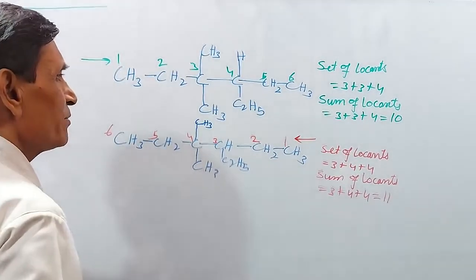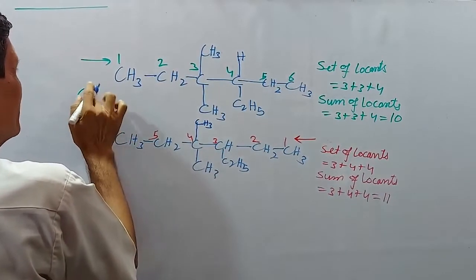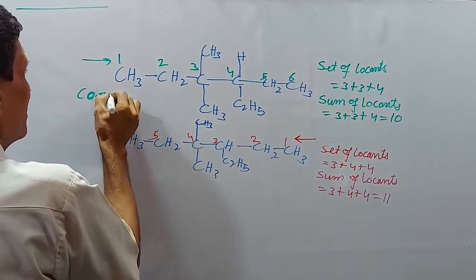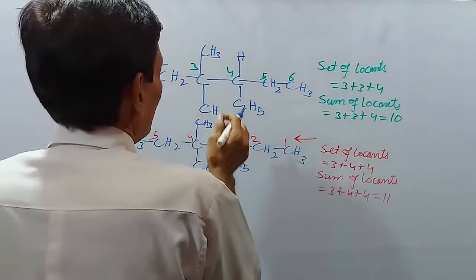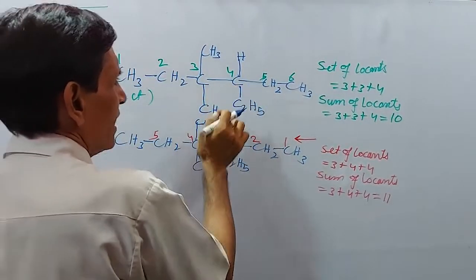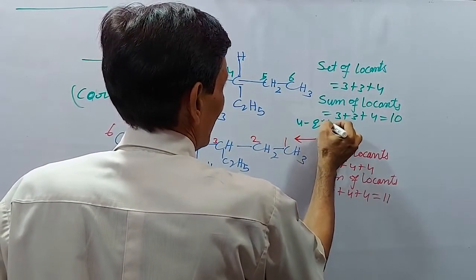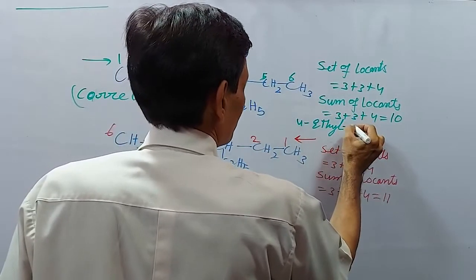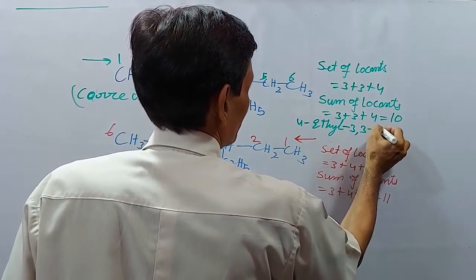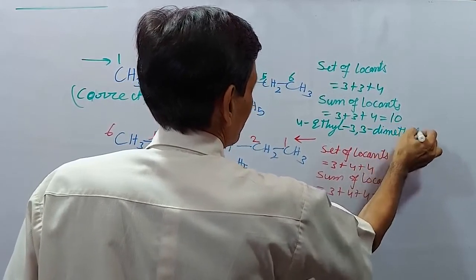Now the name of the compound is, this is the correct one because of the correct direction: 4-ethyl-3,3-dimethyl.